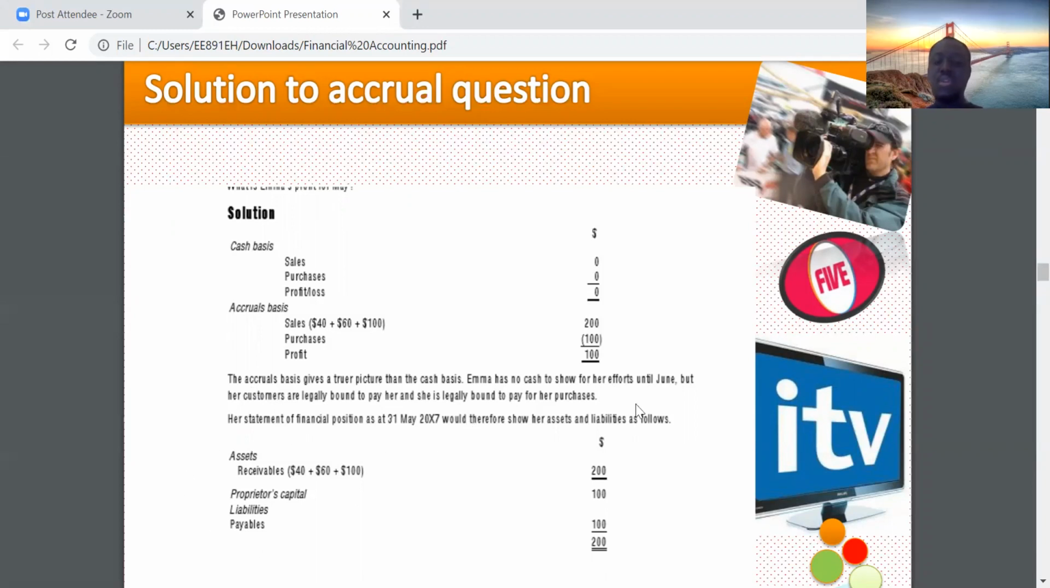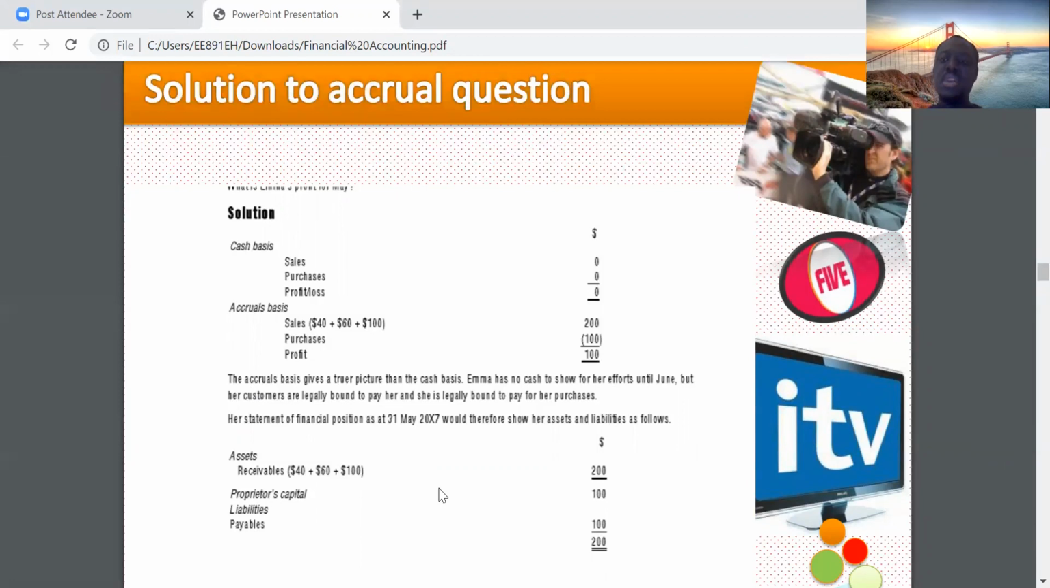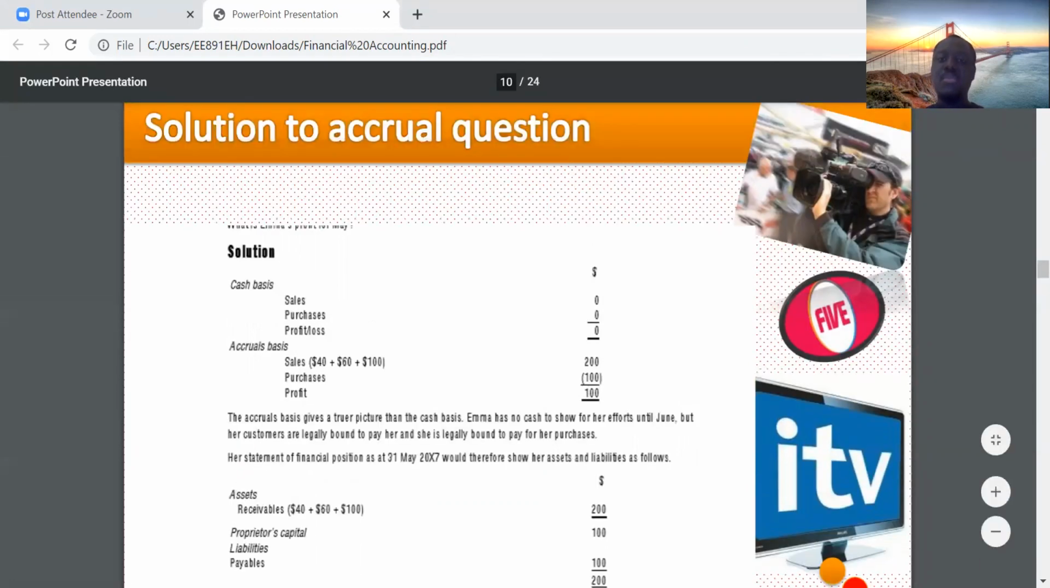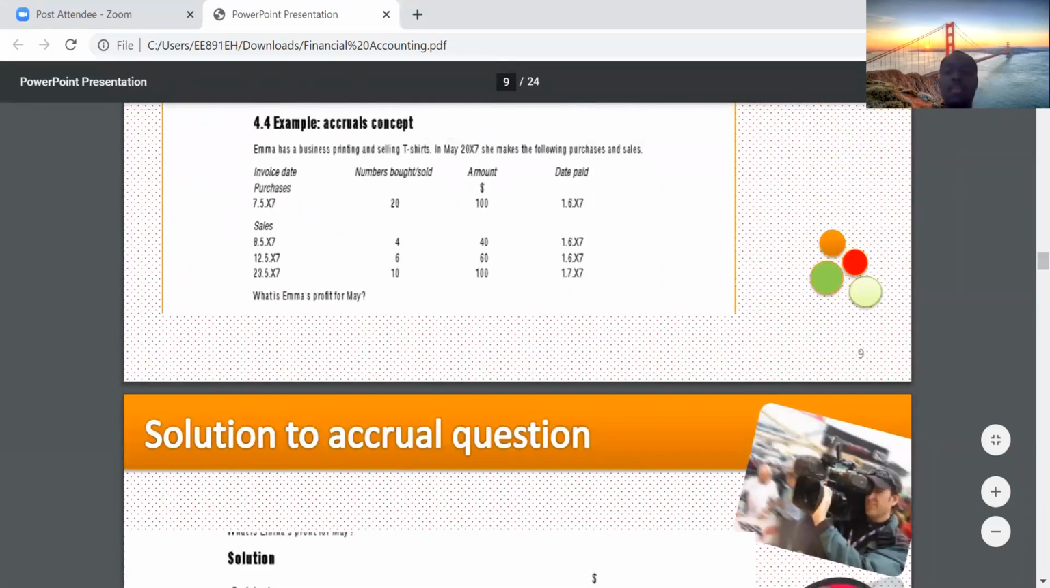So let's talk about the statement of financial position. Under the asset section, we have receivables. When we say receivables, these are your debtors, people who owe you. Receivables, people you would receive from. That's very, very important to understand.